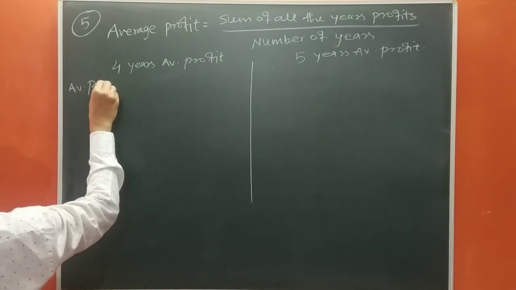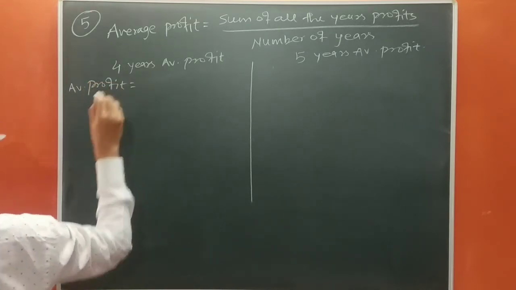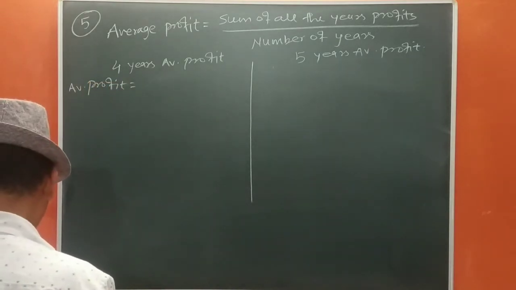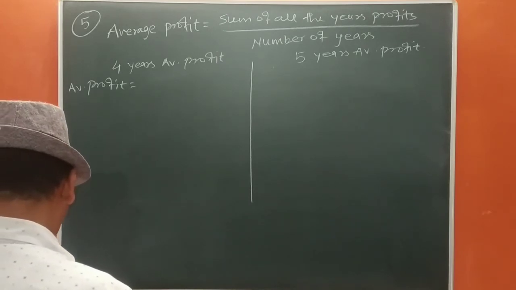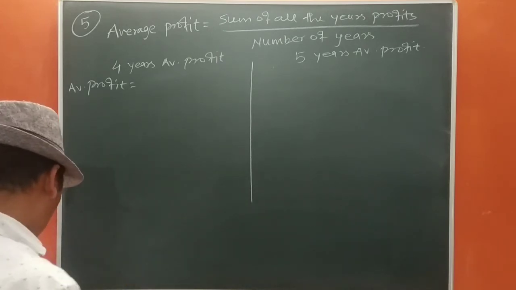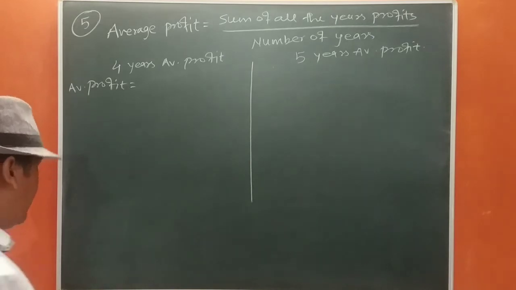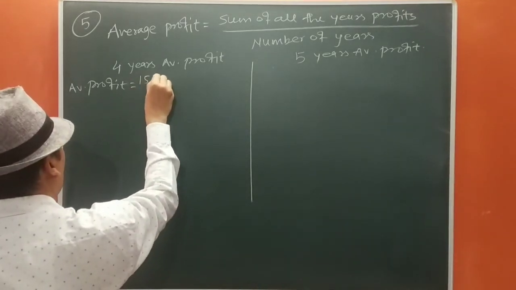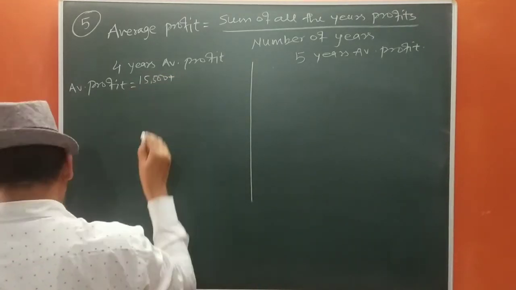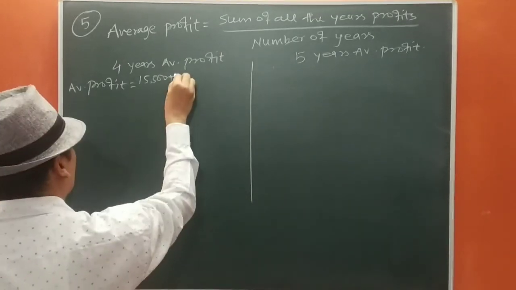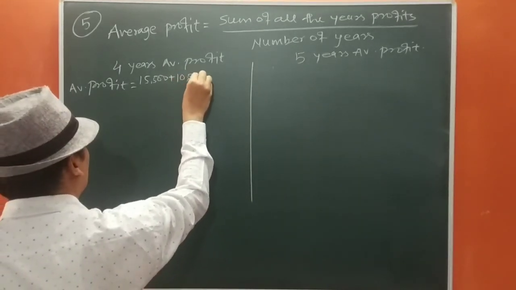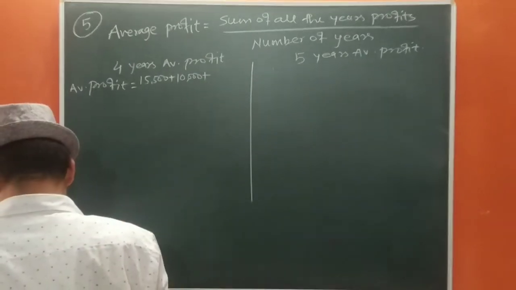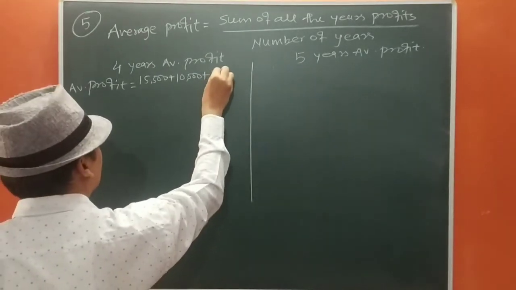Average profit equals to, now we are going to compare first 4 years, so it will be counted from 15-16. Okay, so it will be 15,500. I have already explained why we are going to take the closer years, not the year which is far away.